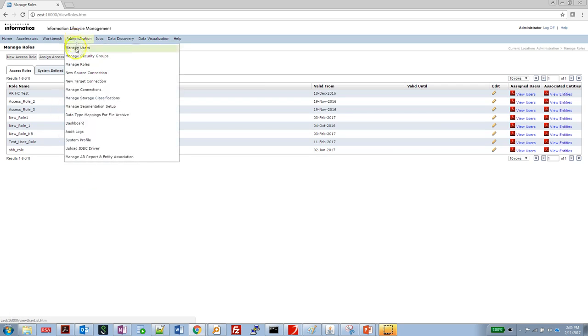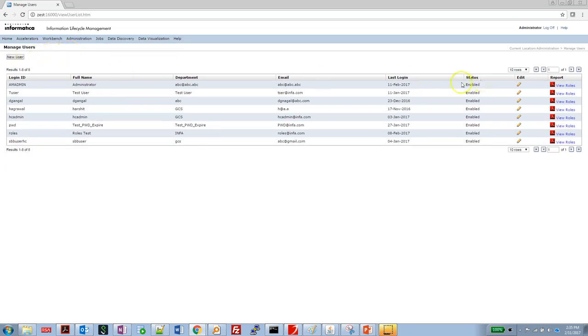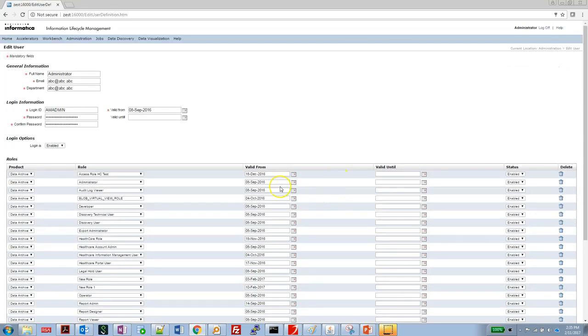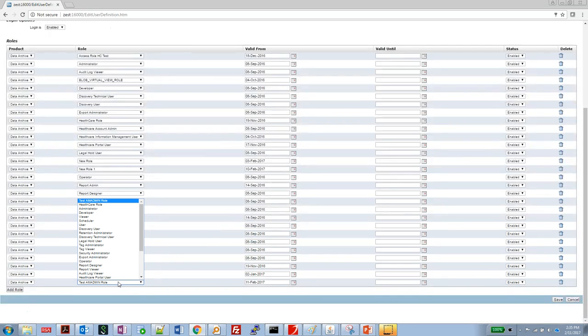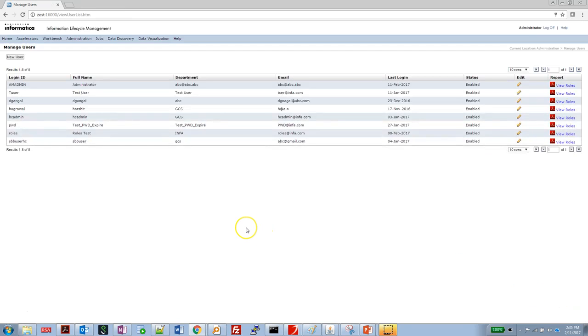Now the final step is we need to provide that role to the user. We need to go to the users, to whichever user we want to provide the role. Suppose AM admin. Click on AM admin, go to add role. This one is the test admin role that we want to give. Click on save. These are the three steps that are required to enable the user to do the data discovery operation on the selected entity.